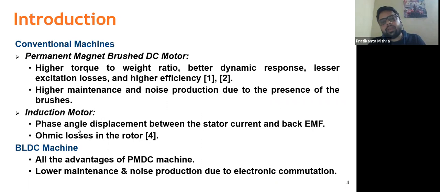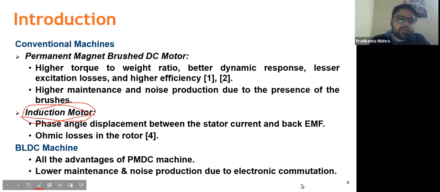Similarly, there is another motor, the induction motor. This is mostly single-phase induction motor for household applications, or if the power rating is very high for some applications, then we go for the three-phase induction motor. As all the participants might be aware, a single-phase induction motor works with a lagging power factor, so obviously there are some losses.